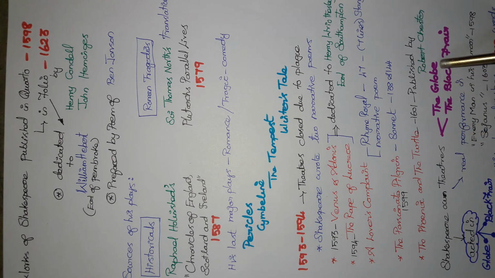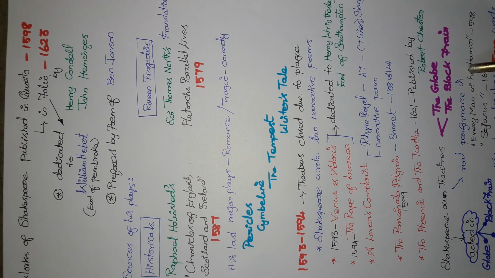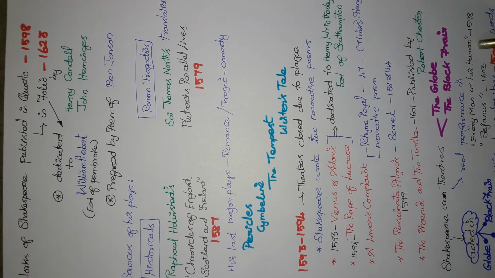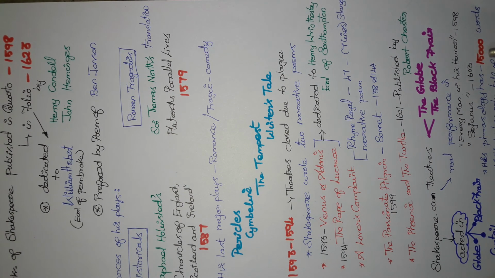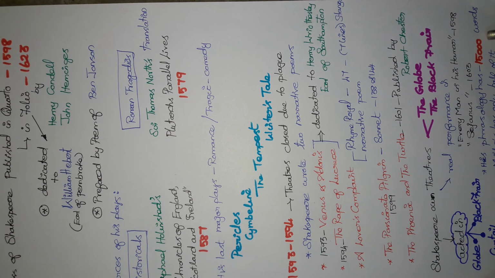Shakespeare's own theatres were the Globe and the Blackfriars. Shakespeare acted in the Globe, Curtain and Blackfriars theatres. His real performance was seen in Every Man in His Humour and in Sejanus. His vocabulary is composed of 15,000 words. Milton has only half of it.